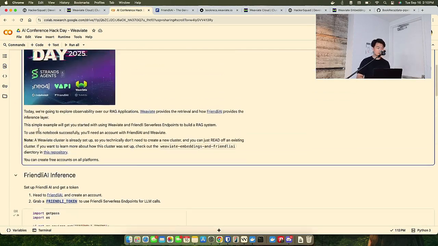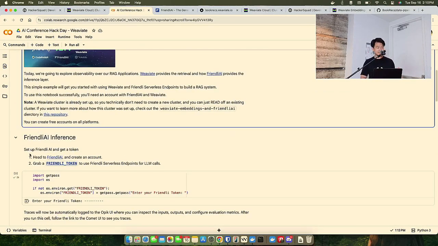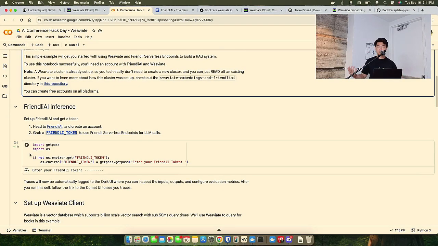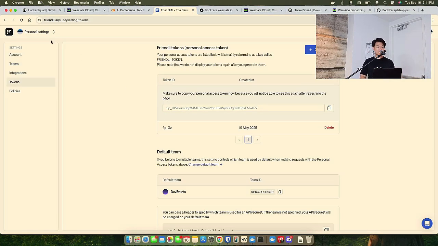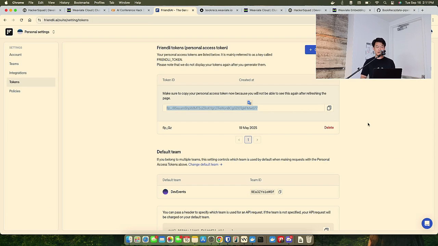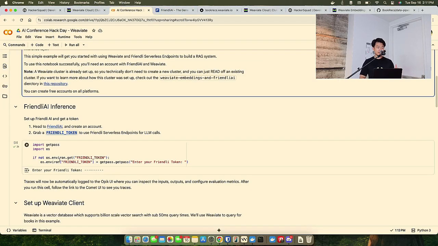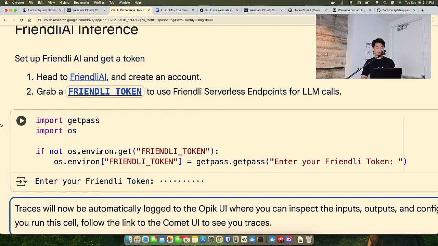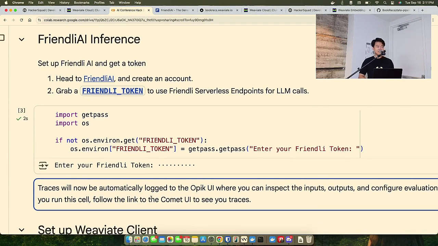In the notebook, I'm using Friendly AI for inference, one of the sponsors of today's event. To do that, you go to friendly.ai, click on this button up here, go to your profile, and you'll be able to create an API key, or API token. This token will be expired; I'll expire it right after this workshop, but I've already loaded it into my environment using my Colab notebook. Okay, so what does this look like?